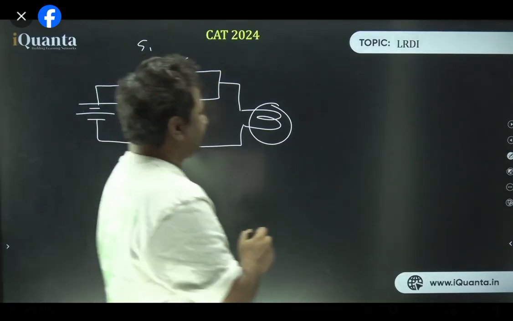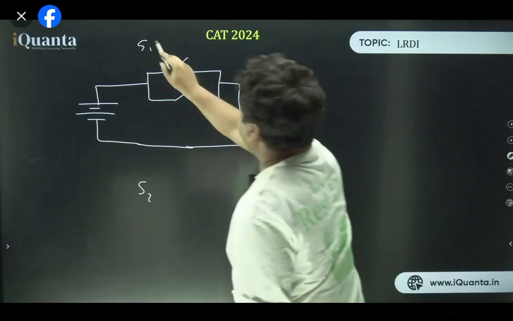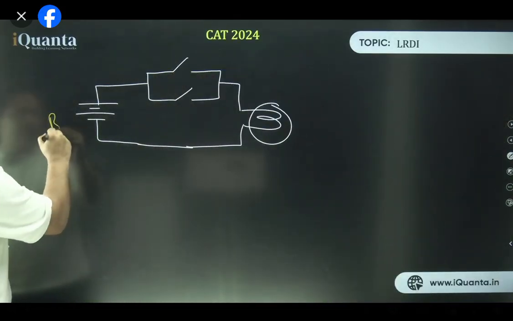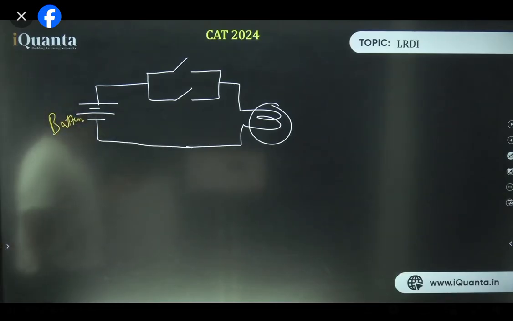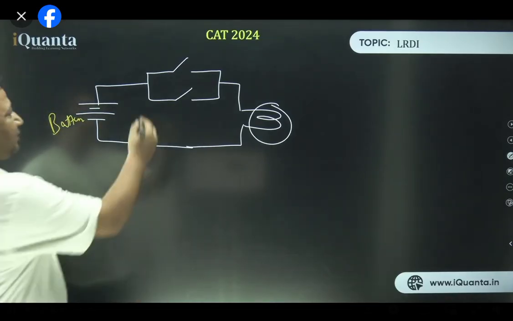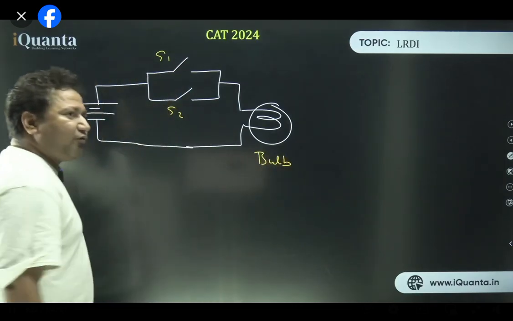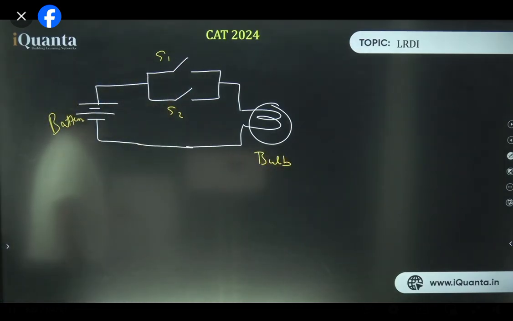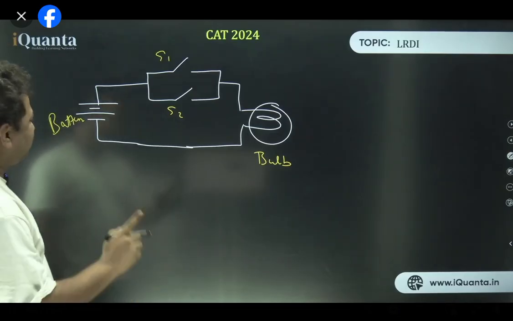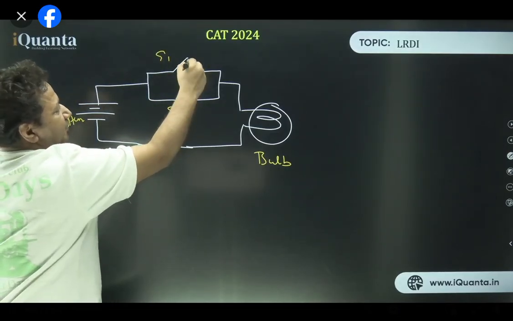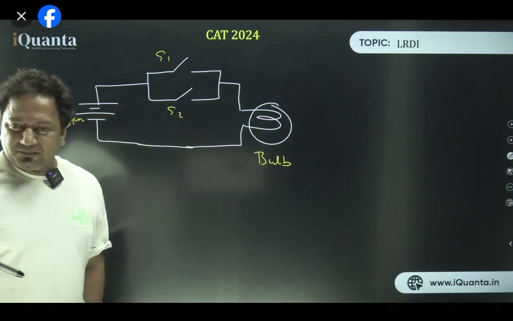This is the proper diagram. So I have made a bulb and 2 switches and a battery. I hope the diagram is clear to you guys. This is the battery. Everyone must have done this in childhood. You must have taken the battery and connected some wires and tried to light the Diwali bulbs, isn't it? Switch 1 and switch 2. Even if you hate physics, doesn't matter. I'm not teaching physics over here. I'm just telling you why either A or B, both will be connected. So if you look at this, if I press this switch 1, I will turn it on. If I press it here, then will the bulb light up? Yes or no?